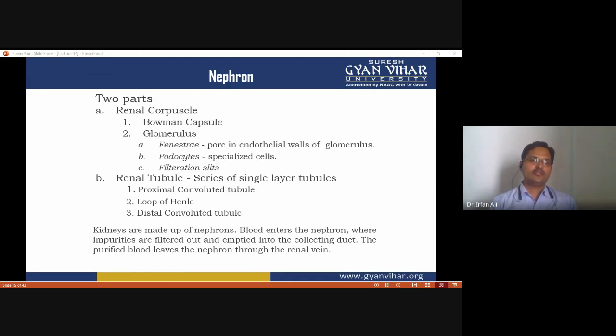The renal tubule is a series of single-layer tubules: a proximal convoluted tubule, a loop of Henle, and a distal convoluted tubule.